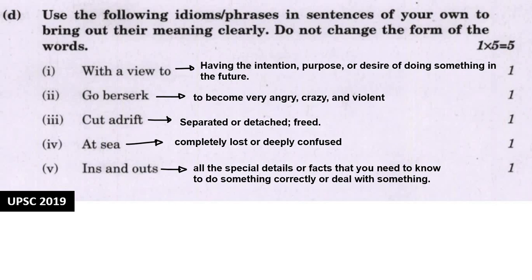First is with a view to. With a view to means having the intention or purpose or desire of doing something in the future. Right, doing something right now for the future. That is the meaning of the idiom with a view to. Second idiom is go berserk. Go berserk means to become very crazy, very violent, to go out of hand. Cut adrift.